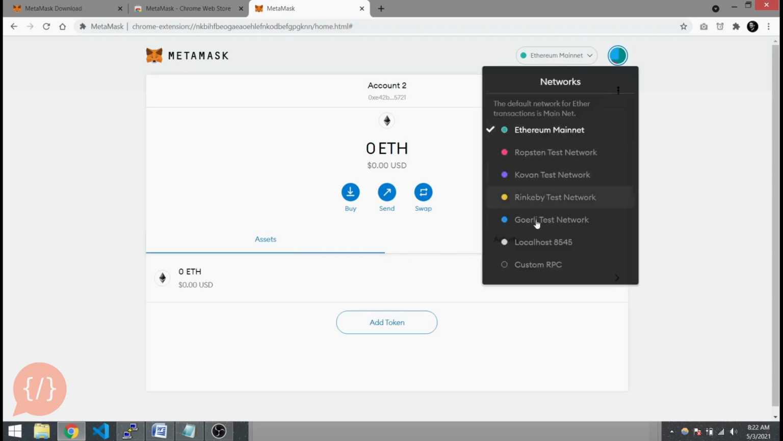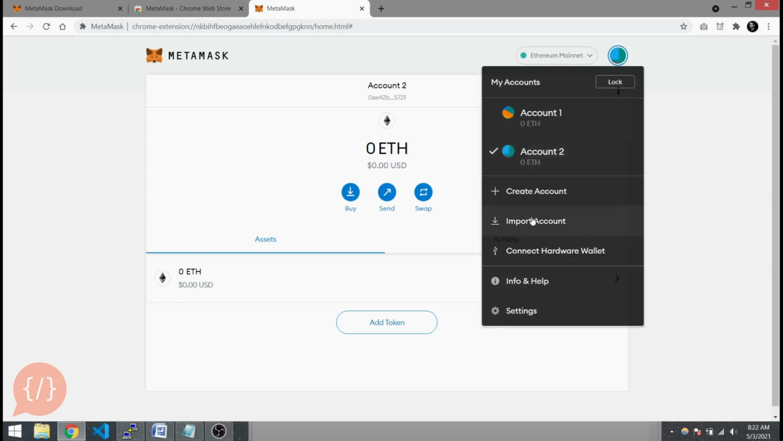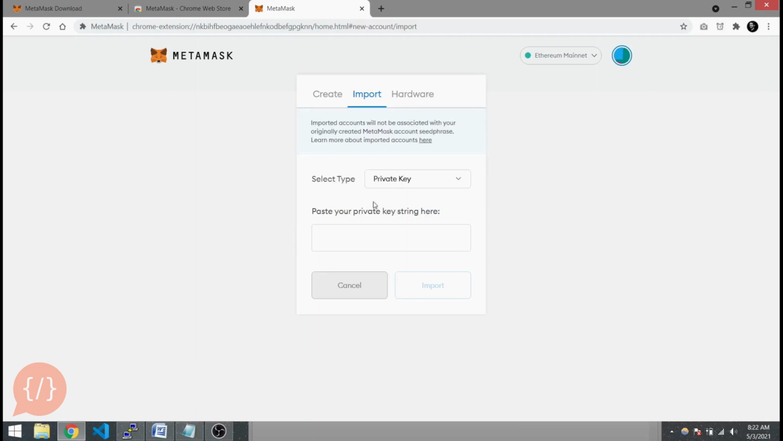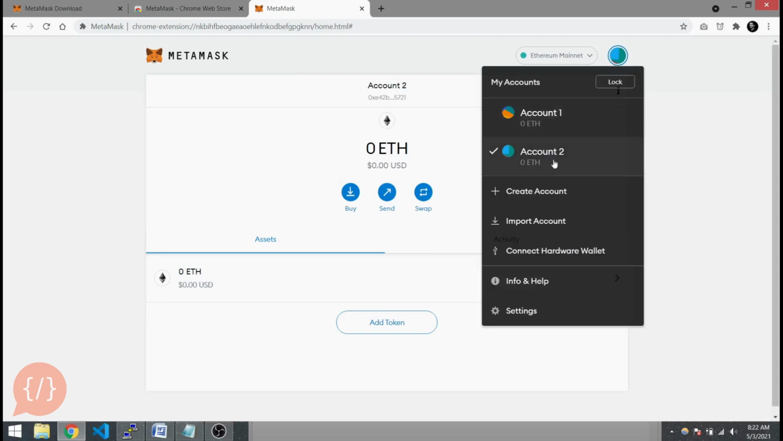And here are our networks listed. So currently we are connected to our Ethereum mainnet, and here is Ropsten and other testnet networks. We can also create our local or custom network here. So in order to import your account, you can import it from here, paste your private key, and it will simply import your account and list it here.